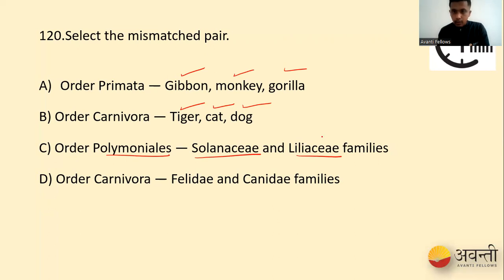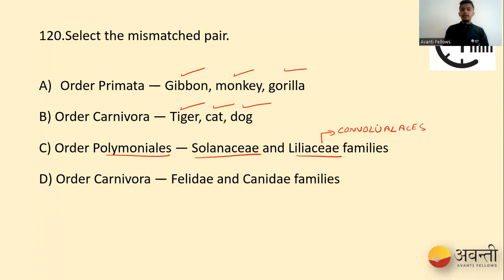One more example for Polymoniales is Convolvulaceae.